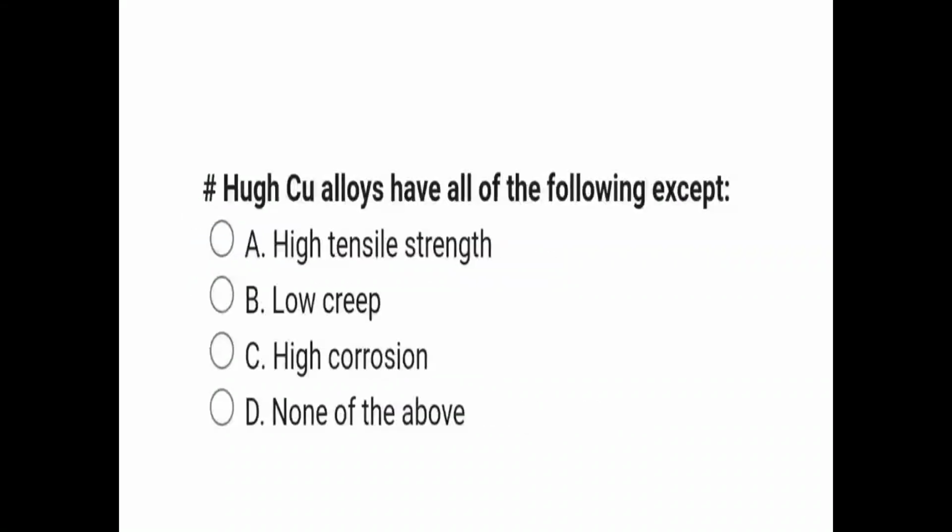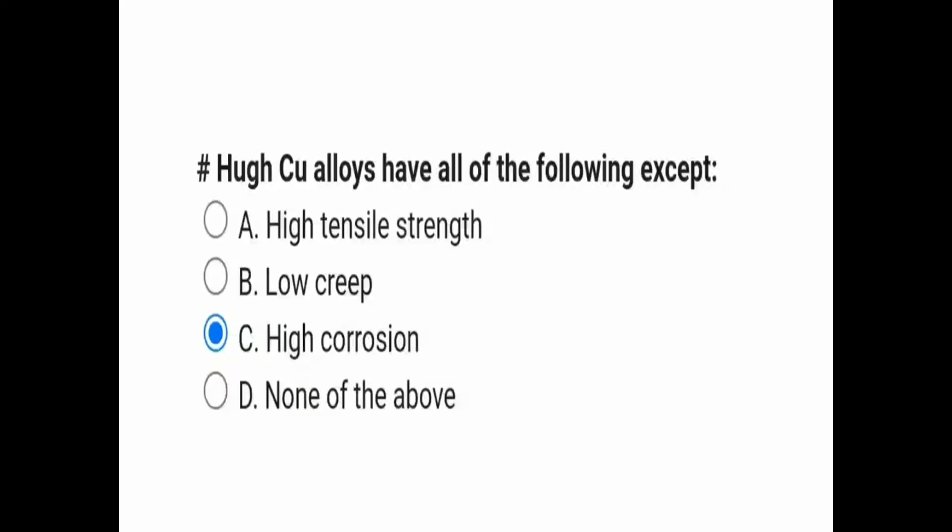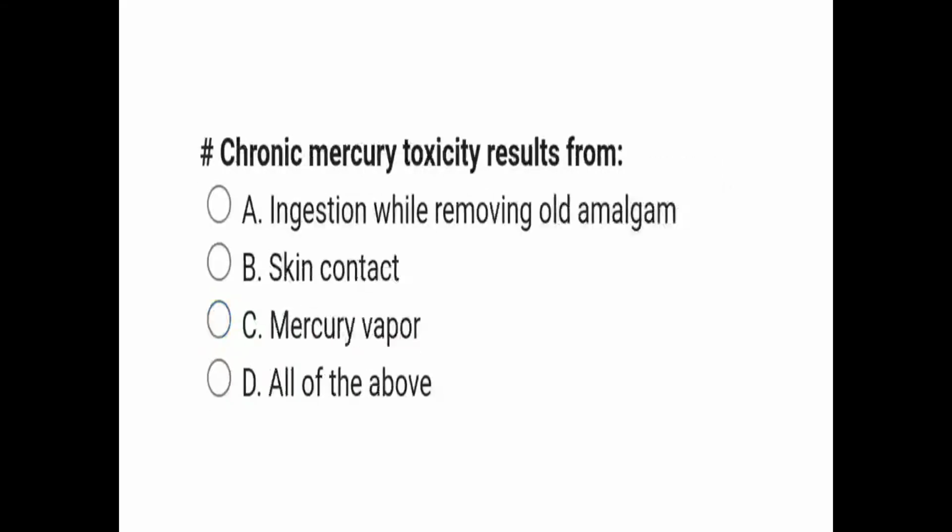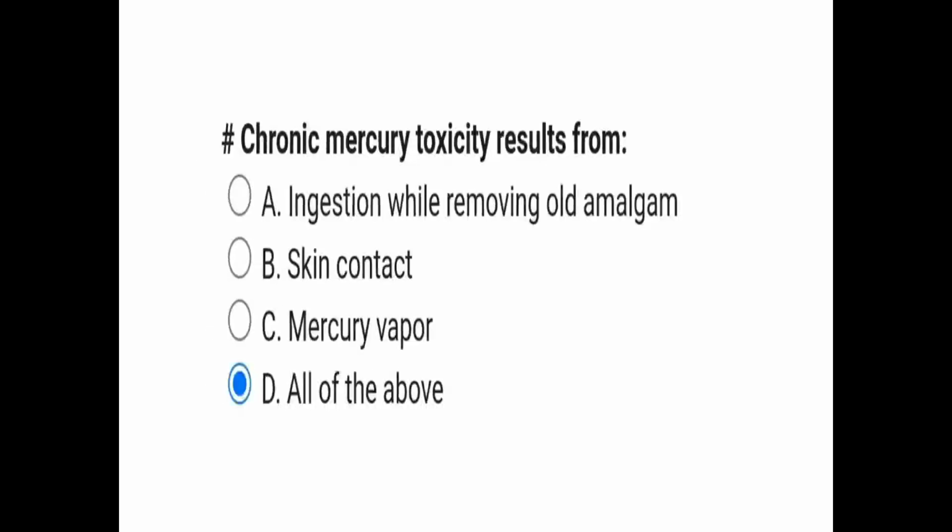High copper alloys have all following except high tensile strength, low creep, high corrosion, none of the above. Correct answer is option C, high corrosion. Chronic mercury toxicity results from ingestion while removing old amalgam, skin contact, mercury vapor, all of the above. So correct answer is, friends, option D, that is all of the above.